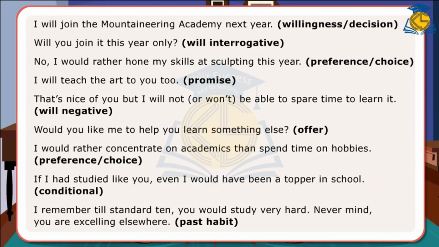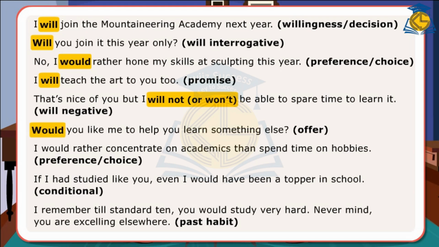Here are some examples of sentences. I will join the Mountaineering Academy next year. Will you join it this year only? No, I would rather hone my skills at sculpting this year. I will teach the art to you too. That's nice of you, but I will not or won't be able to spare time to learn it.